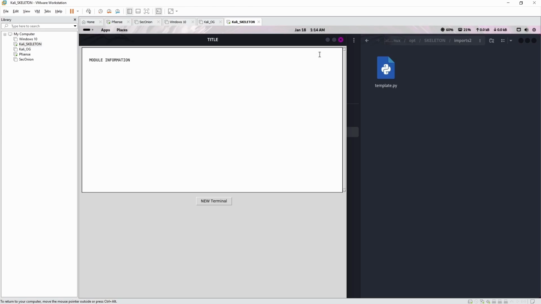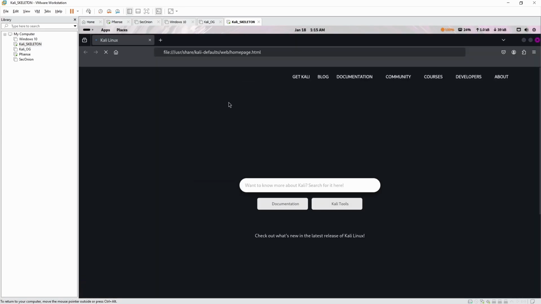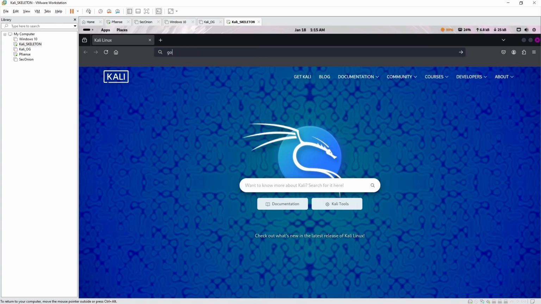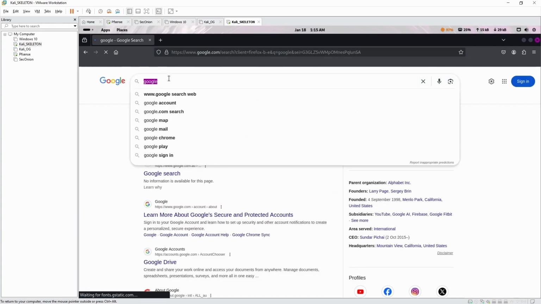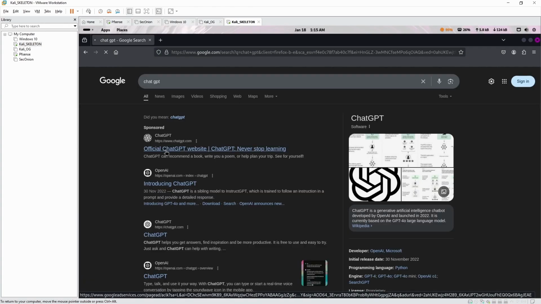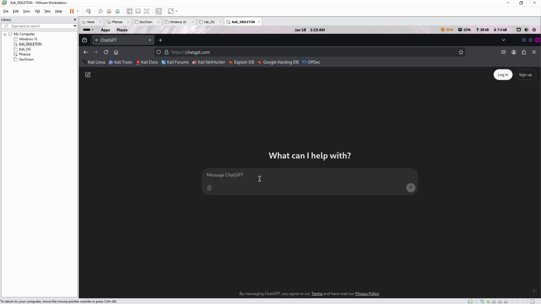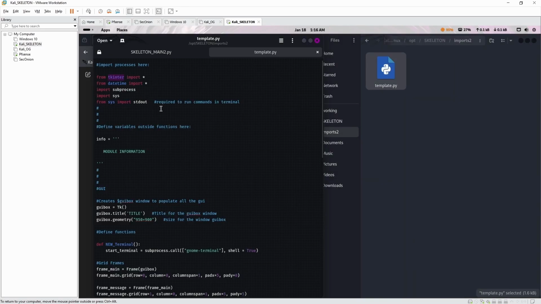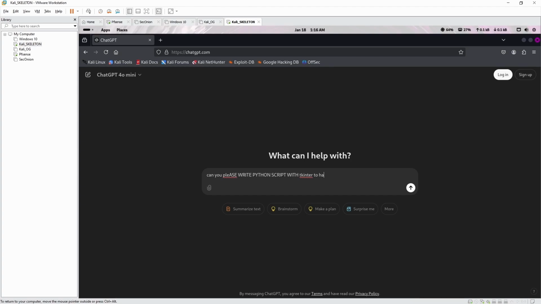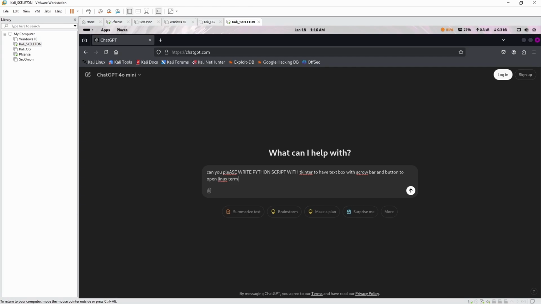We're going to ask ChatGPT to write us this template. So we're in Firefox. Let's go to Google. Actually, you know what? I just Googled Google. That's fine. ChatGPT. Let's just jump into here. Try it first. All right, ChatGPT. Always be polite to ChatGPT because it might save your life. Can you please write a Python script with Tkinter? Is it Tkinter? Oh God, why is it caps lock? I hope ChatGPT doesn't get mad if I yell Tkinter, very close. Tkinter to have a text box with a scroll bar and a button to open a Linux terminal. Boom.